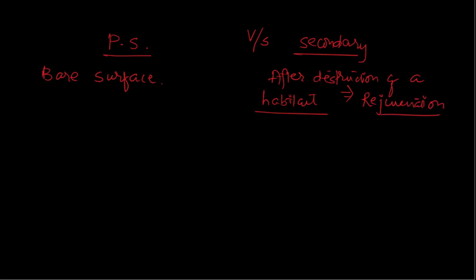So secondary succession is nothing but rejuvenation, but primary succession takes place on bare surface. This primary succession takes place on bare surface, while secondary succession does not take place on bare surface. It actually takes place after the destruction of habitat, and rejuvenation takes place. So naturally, in bare surface there were no previous roots, right? No previous roots available, but here previous roots were available.